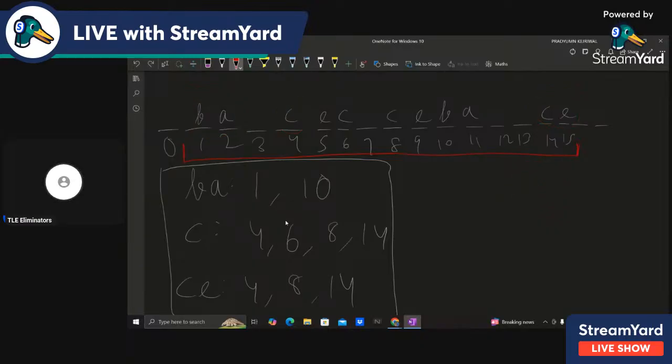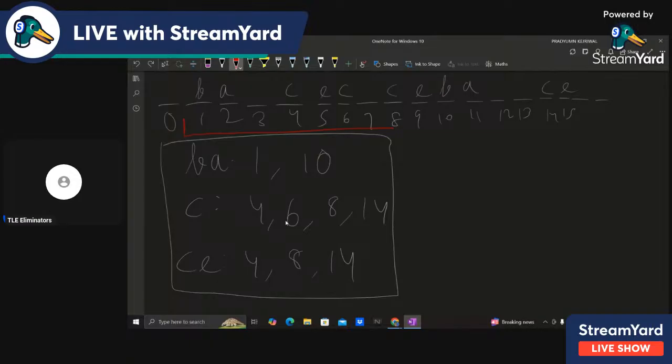We can choose a previous CE. Like we can choose this CE also. So we would have BA, this C, and this CE. So this is the substring, and in this case the length is 9, right? Now notice that if we take 1 4, then I cannot take this 4 again.